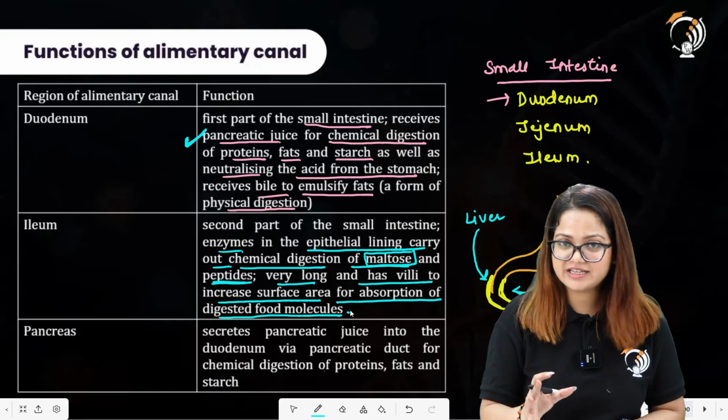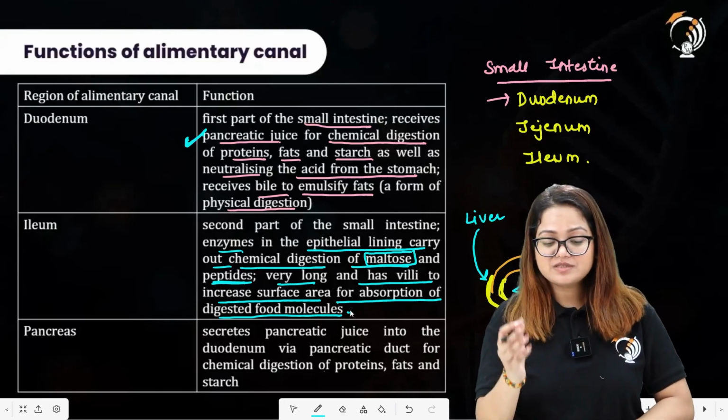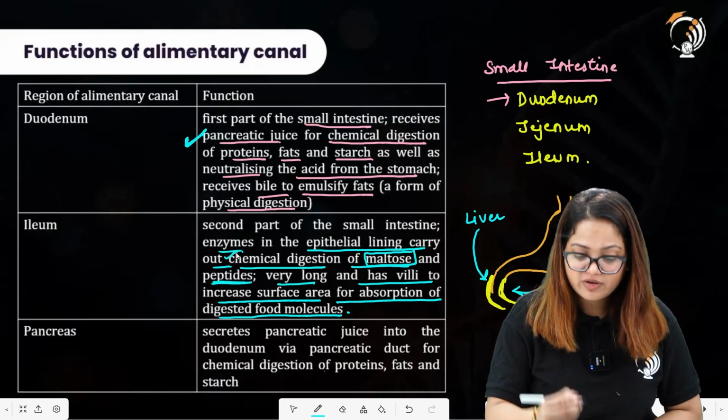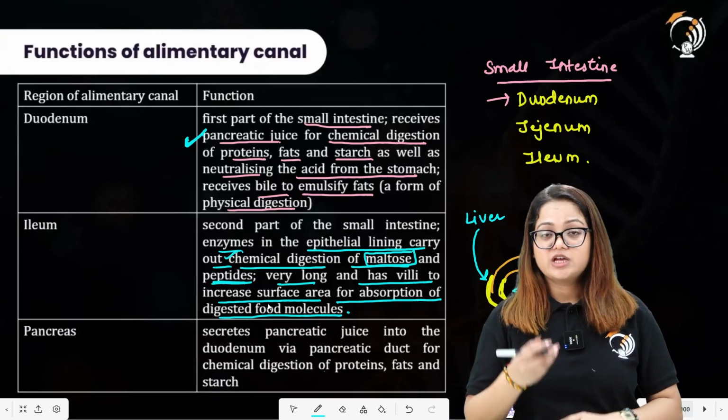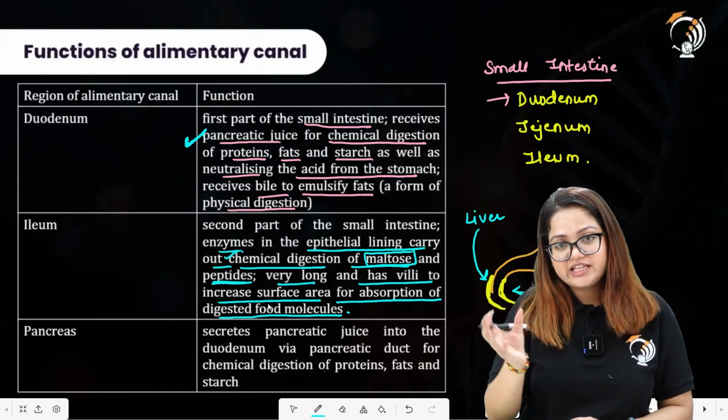In the region of small intestine, there will be enzymes carrying out this chemical digestion of peptides here. It is very long and has villi to increase the surface area. So there is increased length of small intestine.